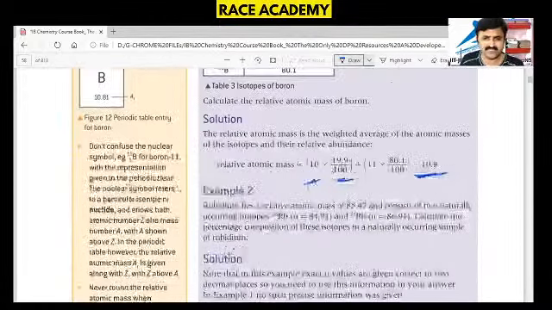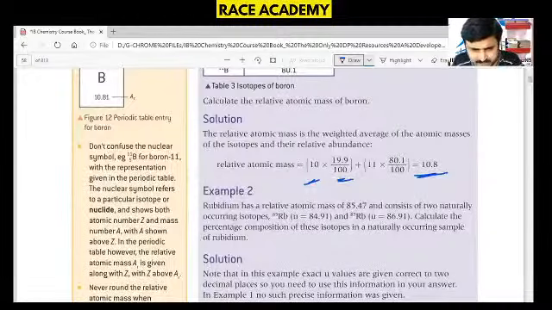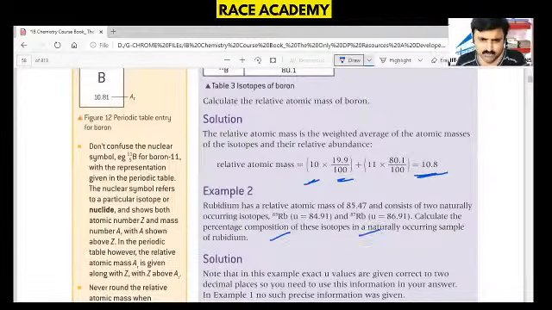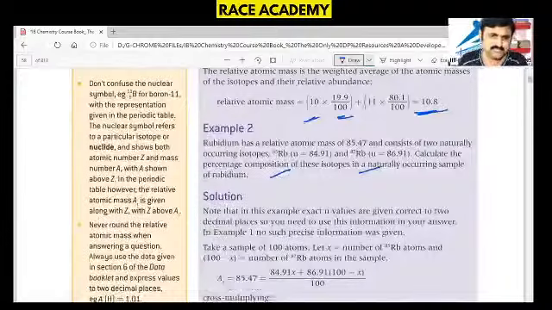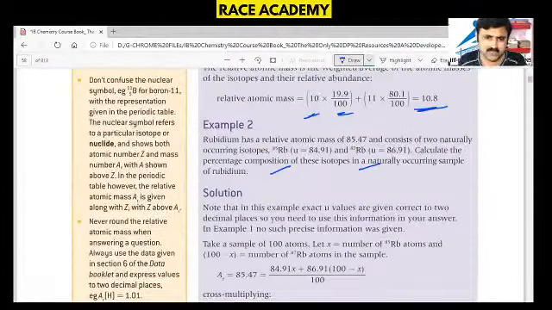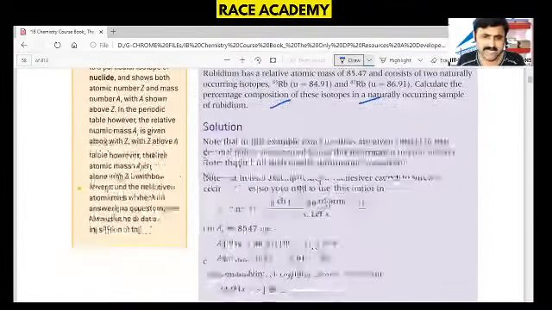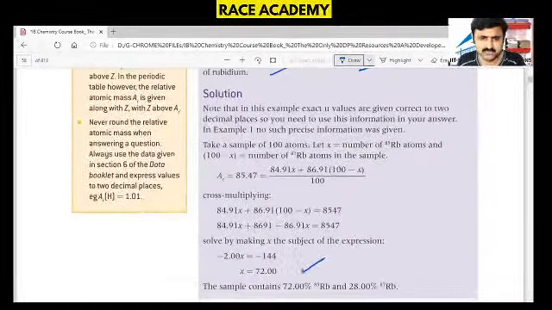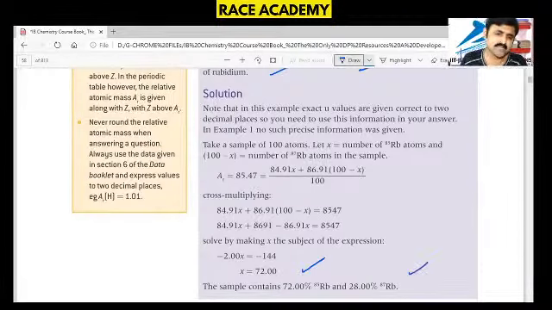Likewise, we have rubidium. Rubidium-85 and rubidium-87 are there with their percentages, and their atomic mass is 84.91 exactly. They asked what is the composition. We don't know the compositions, so what we do is assume the composition percentage as X for rubidium-85, and 100 minus X will be the second isotope. After finding X, we got 72 as the percentage of rubidium-85, and the remaining 28% is rubidium-87.